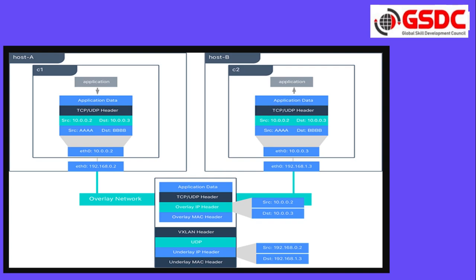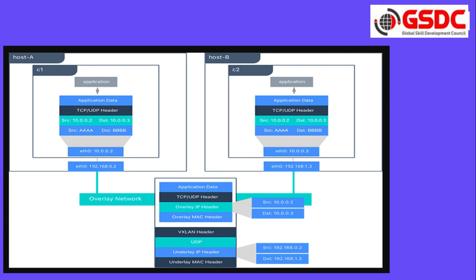So it will check the IP header. In the IP header, it will understand what the source and the destination are. It will go into the underlay IP header, because here we have two different headers.